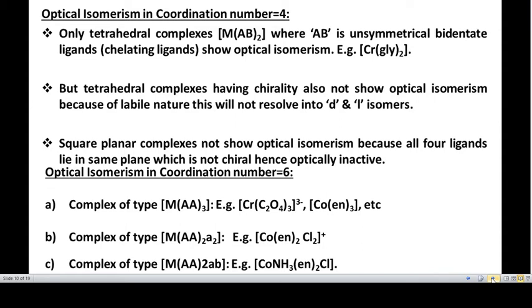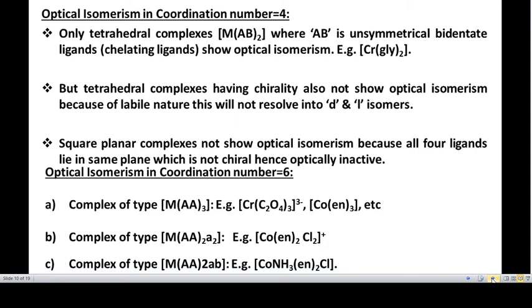In the next type, that is M(AA)2a2, here you can see small a represents a monodentate ligand and AA represents a bidentate ligand. Okay. So here you can see the dichlorobis(ethylenediamine)cobalt complex.